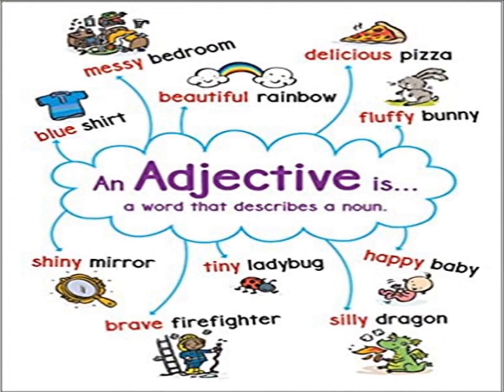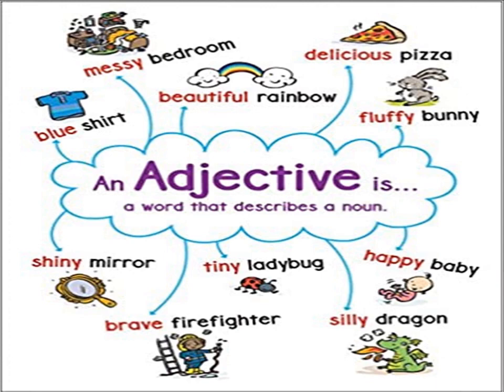Shall we see few more examples in adjectives? Blue shirt, messy bedroom, beautiful rainbow, delicious pizza, fluffy bunny, happy baby, silly dragon, tiny ladybug, brave firefighter, shiny mirror.